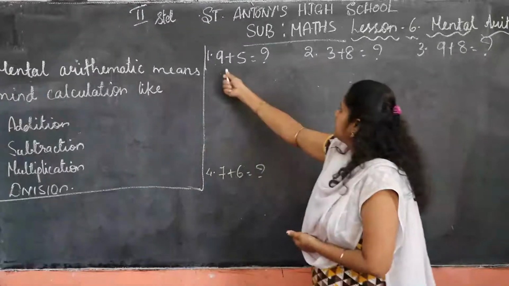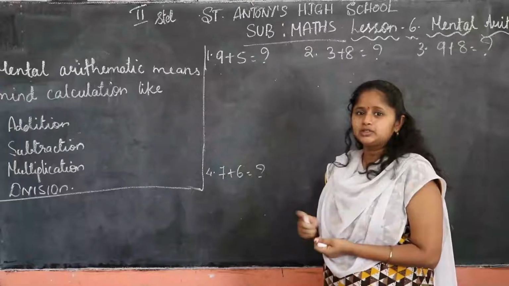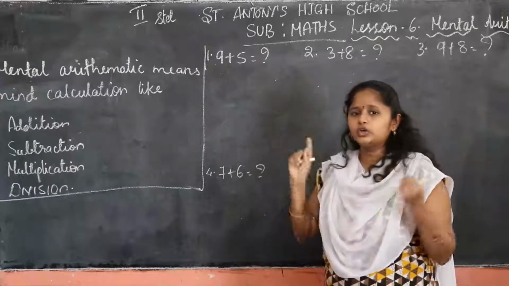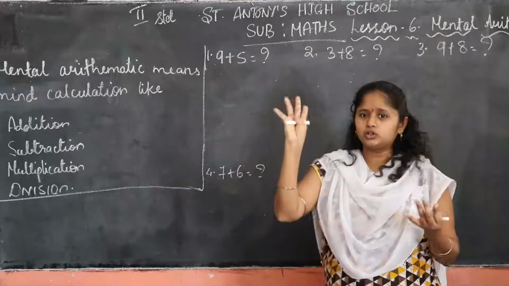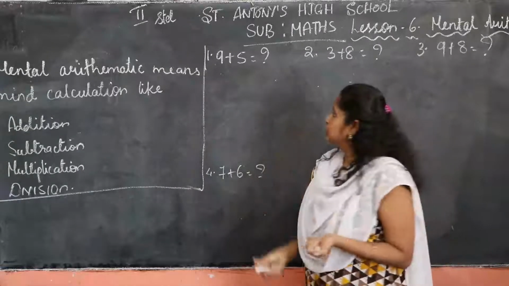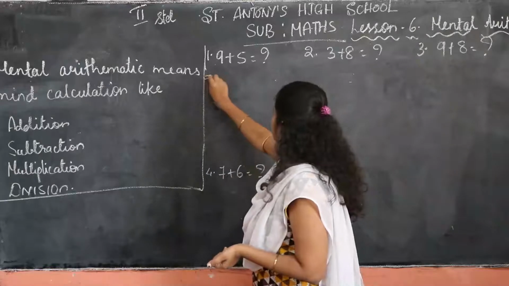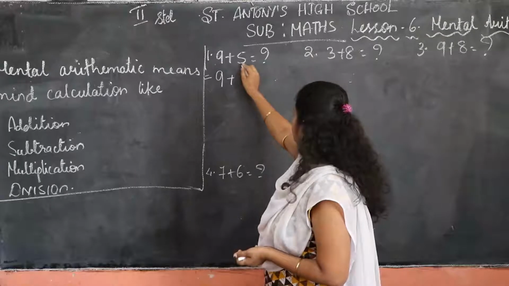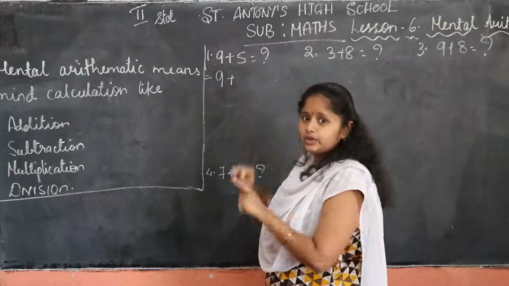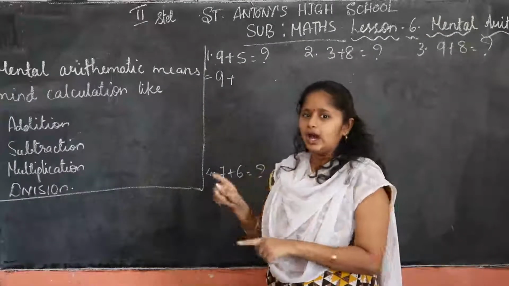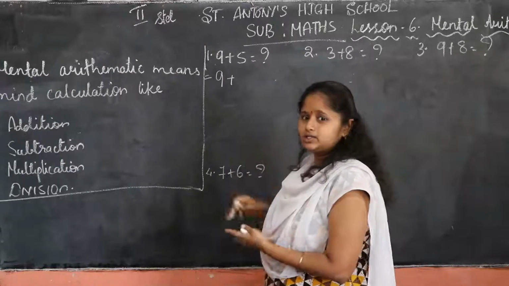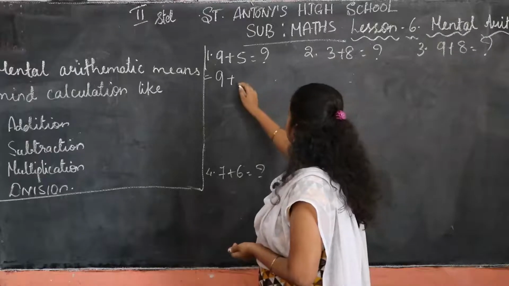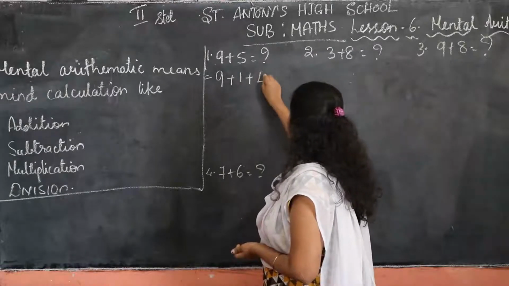9 plus 5. How will you calculate? You must not use any object and you must not count by the finger. So first we have to write equal 9 plus. You have to split this 5 into 2 parts, then we can add and we get the answer easily. So we split this into 1 plus 4.